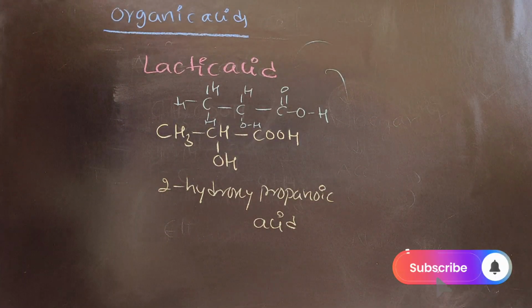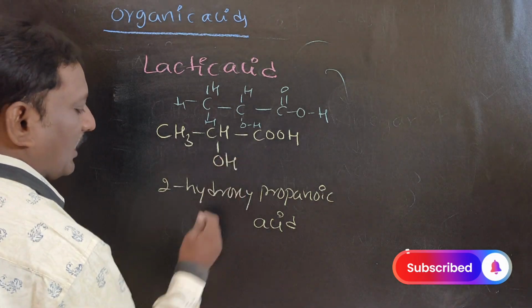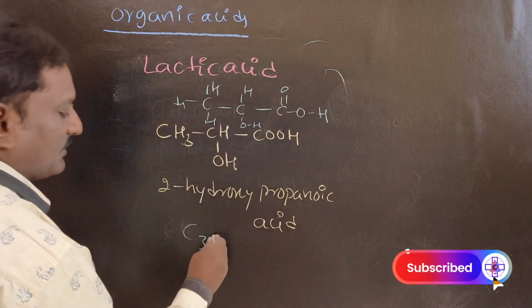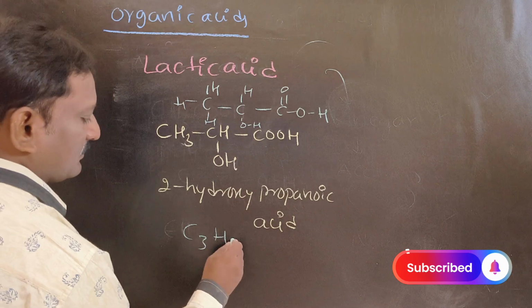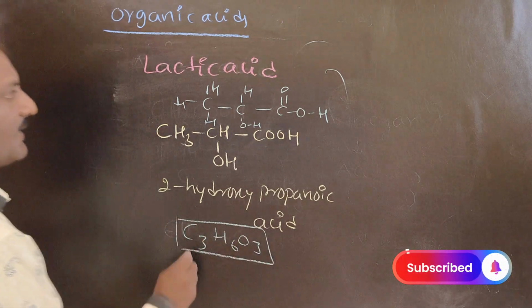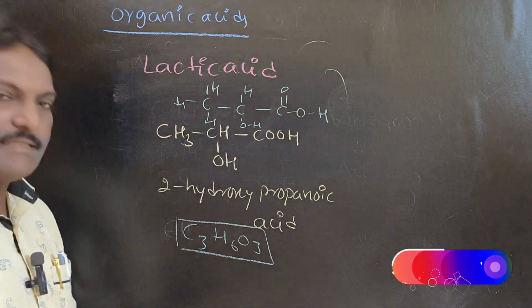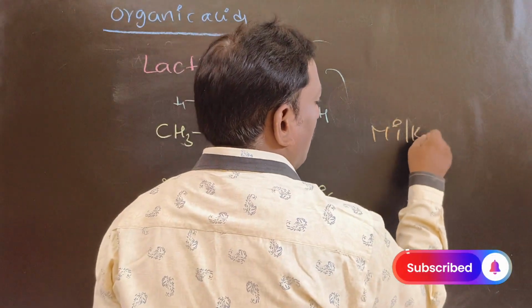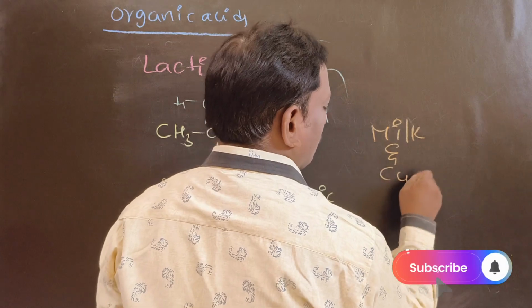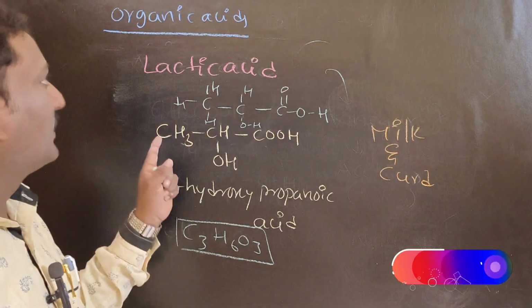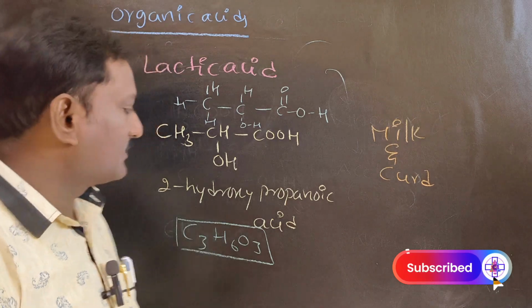2-hydroxypropanoic acid. So the chemical formula you can frame: carbons are 3, hydrogens 6, O3. This is the chemical formula of lactic acid. Lactic acid is present in sour milk and curd. So this is also one of the examples of organic acids.